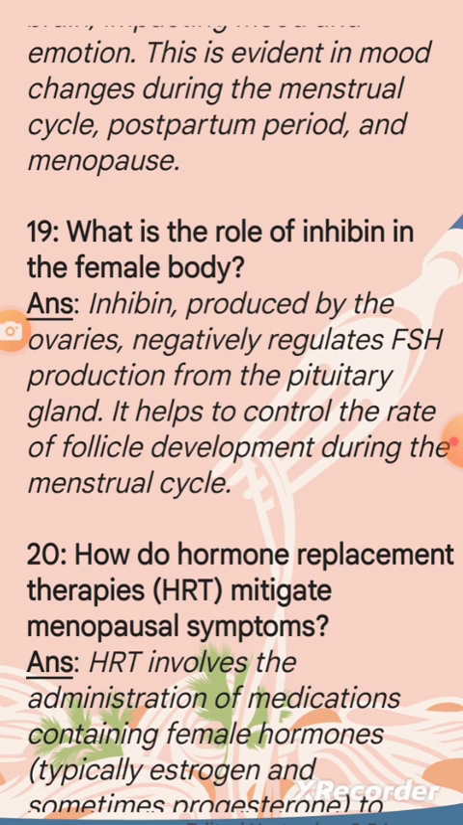Question 19. What is the role of inhibin in the female body? Answer. Inhibin, produced by the ovary, negatively regulates FSH production from the pituitary gland. It helps to control the rate of follicle development during the menstrual cycle.